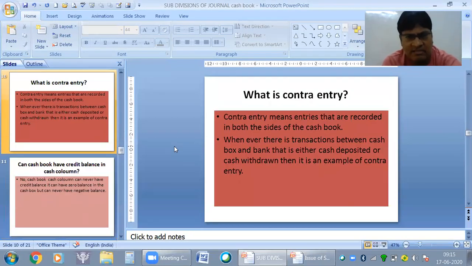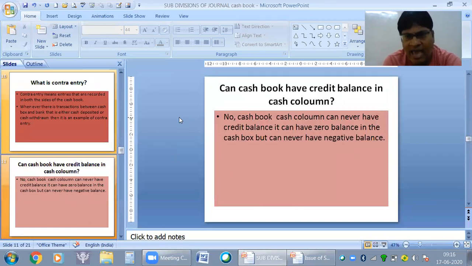Before doing that, this contra entry I'll explain later. Can cash book have credit balance in cash column? This is the question. No. Cash book, cash column. Yes, Rishabh, say. Sir, I didn't understand general journal.